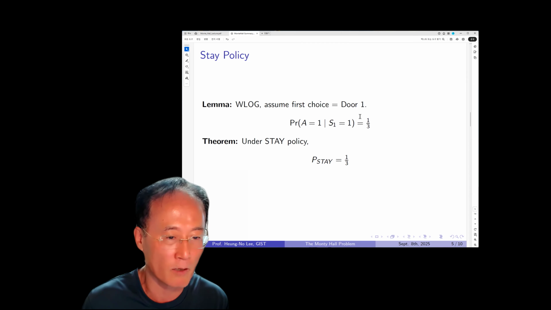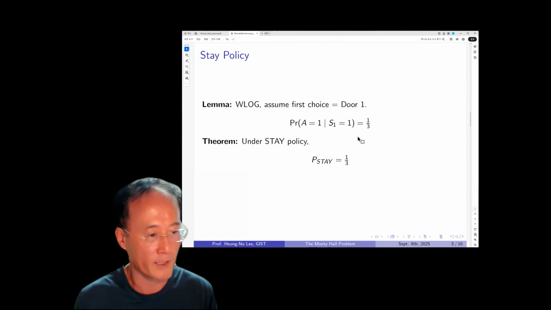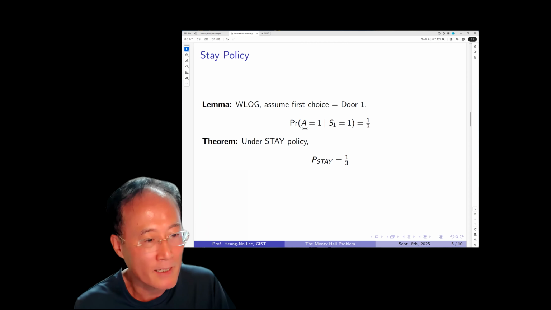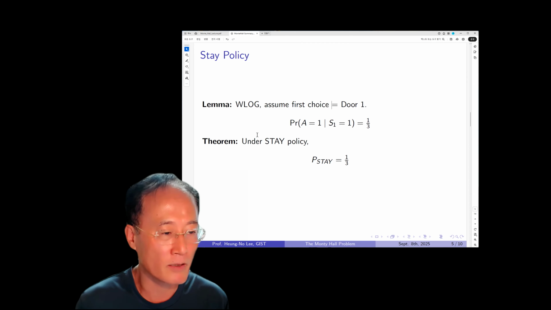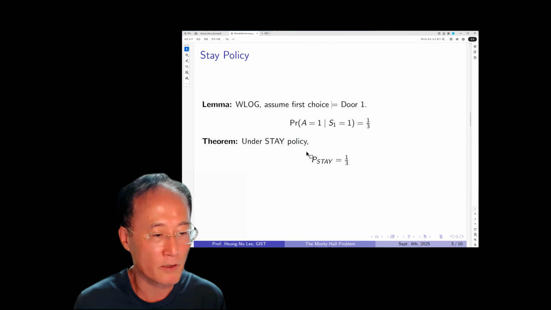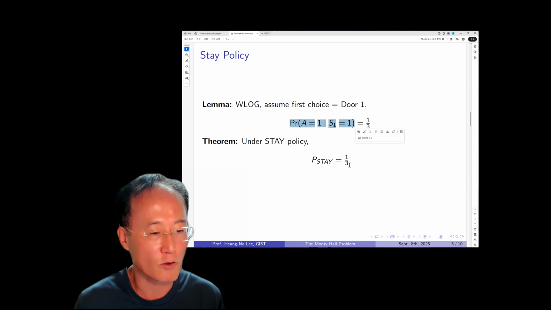And that is one third. This is what we are going to prove. That means the award random variable and S1 are mutually independent. And under the stay policy, we found that the probability of winning is exactly equal to one third.